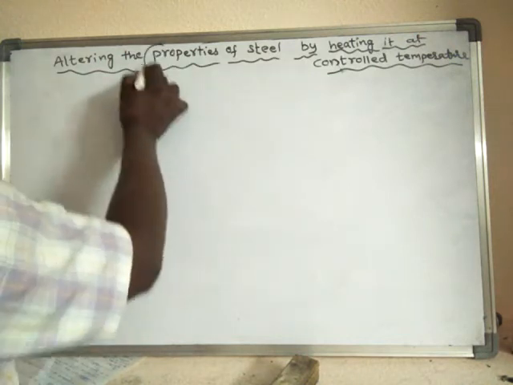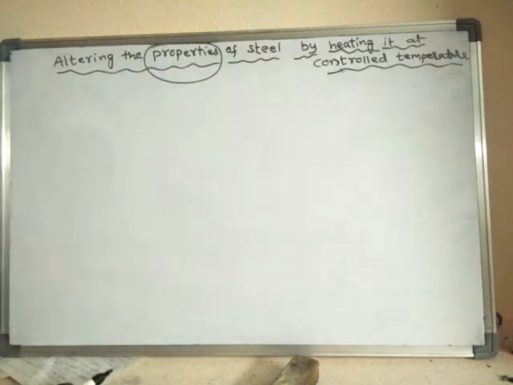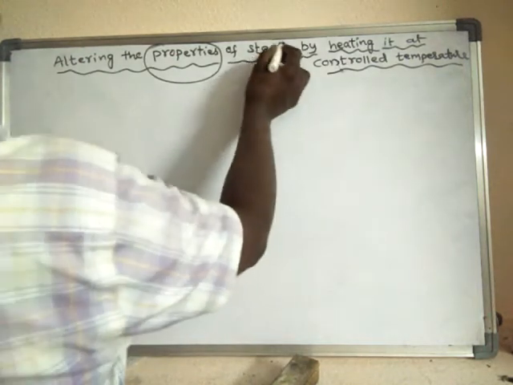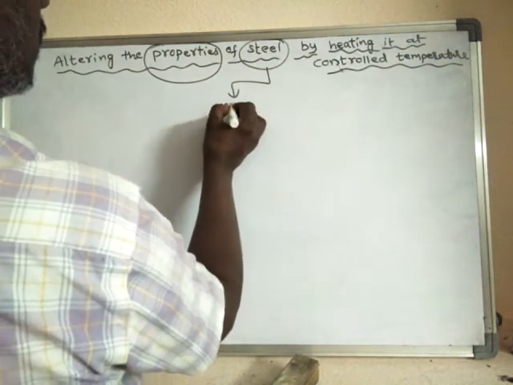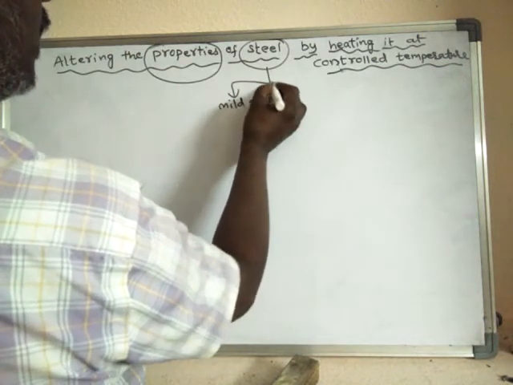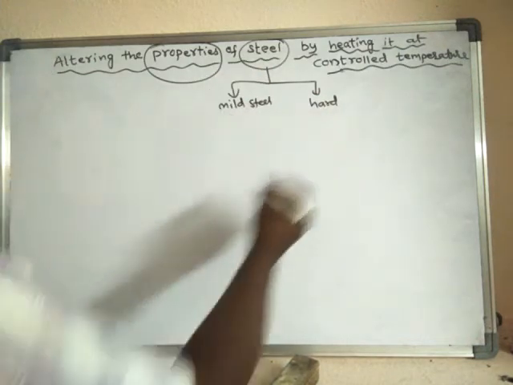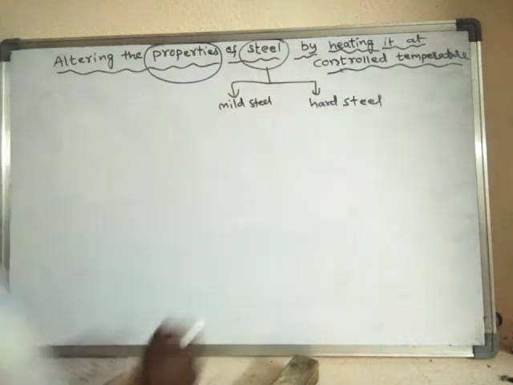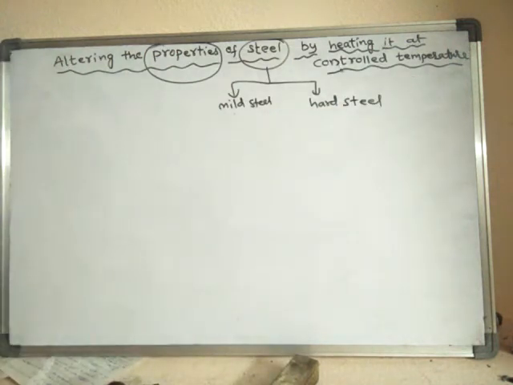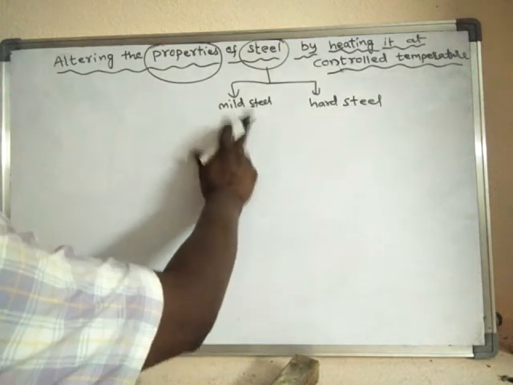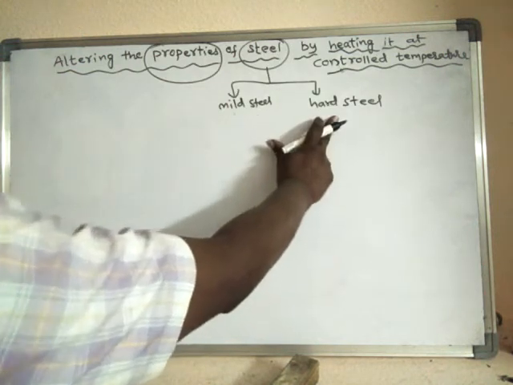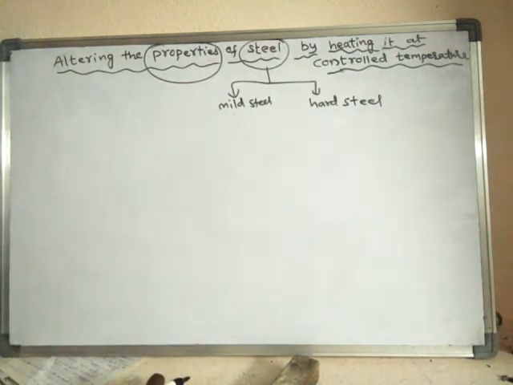Here the physical properties, mainly the physical properties of mild steel. Actually, steel is of two types, already we have discussed: mild steel and hard steel. The properties of both mild steel and hard steel are changed by temperature. They can be altered by heating and then cooling at a controlled temperature. So the properties of mild steel as well as hard steel can be altered by heating or cooling at a controlled temperature.